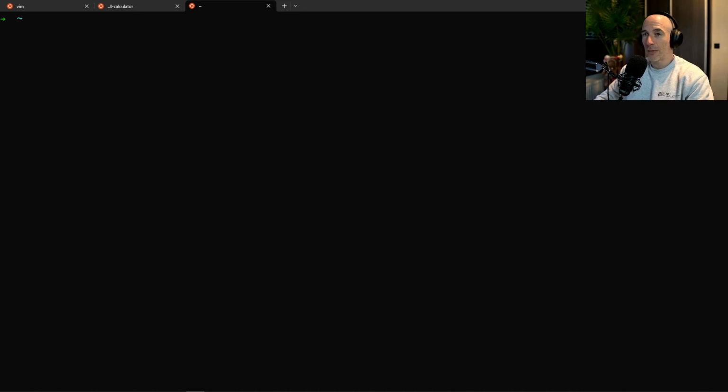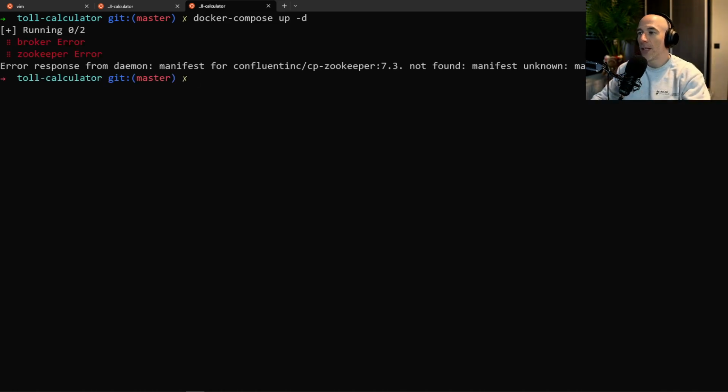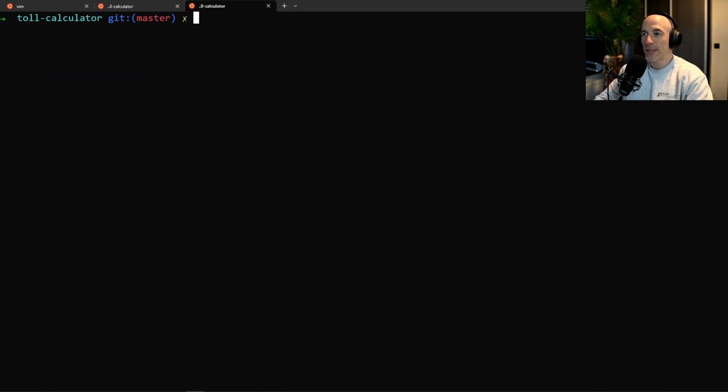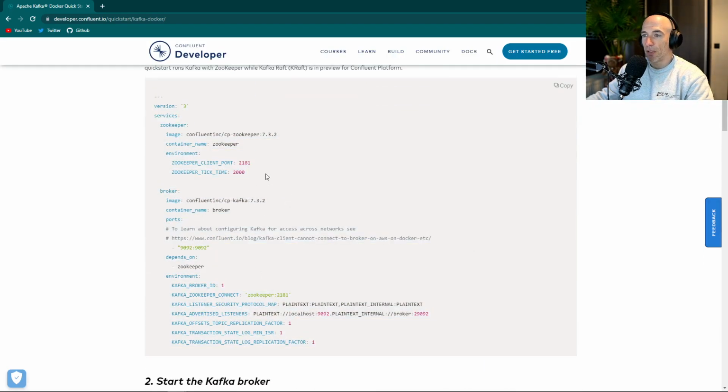So we are going to say cd, fulltimegodev, the toll calculator, and docker compose up. Should we do a -d? Why not. So it's going to pull broker, and it's going to pull Zookeeper. Oops, Zookeeper not found. This is so nasty. Docker ps, that's all stuff I don't need. We're already in a little bit of a thing. It cannot find Zookeeper.